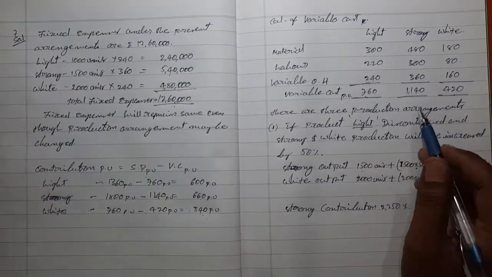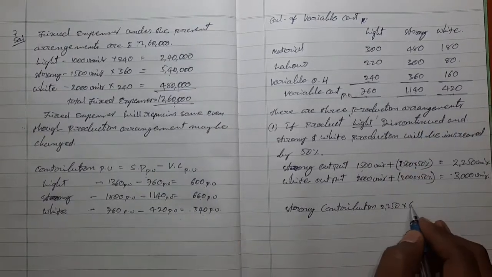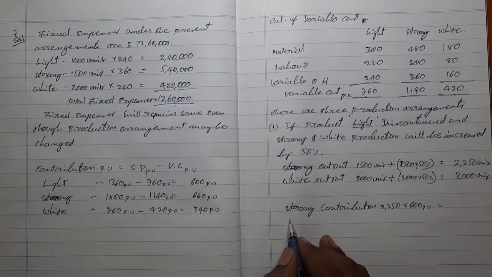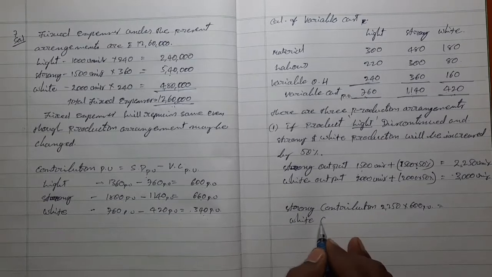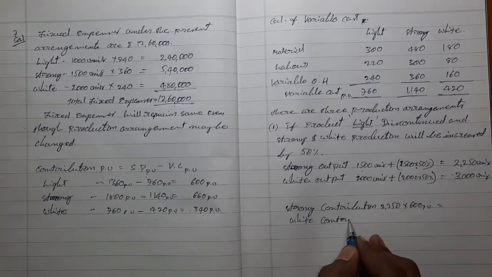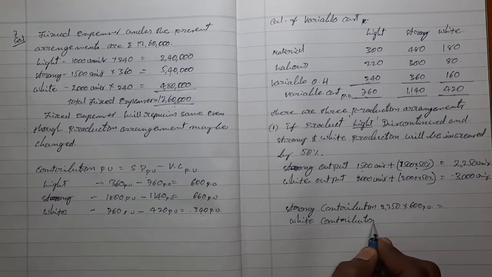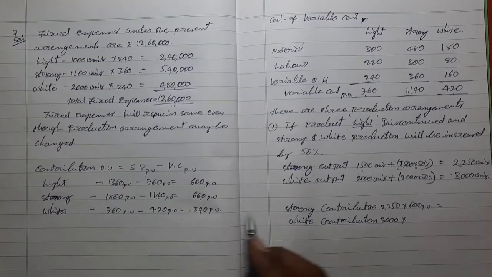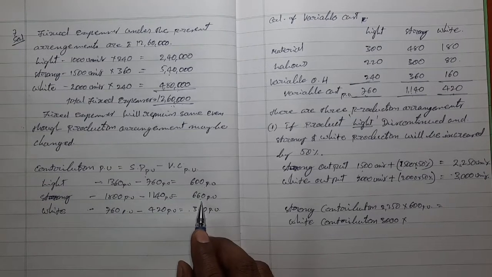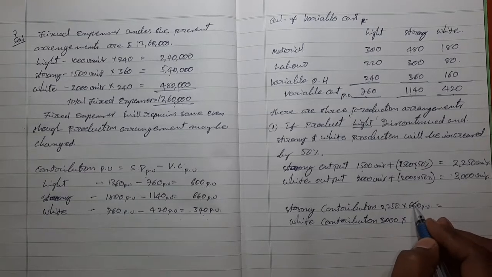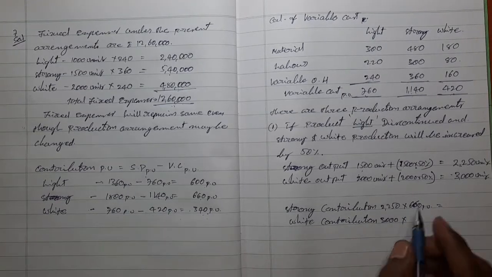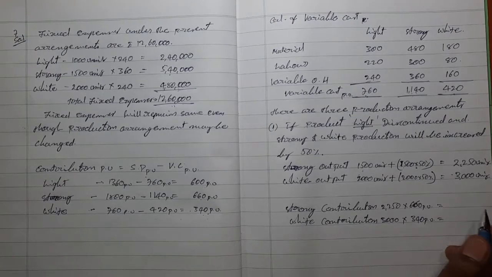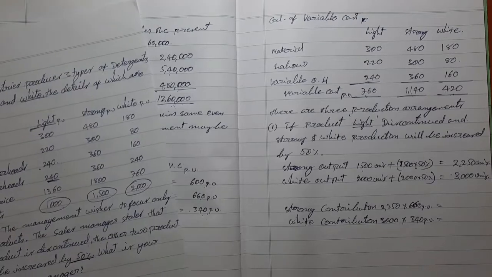Sorry, contribution per unit is 600 only. Sorry, 600 here. 600 per unit. Okay. Next, white contribution, the number of units is 3000 into the contribution is 660, it is strong, and the white is 340.